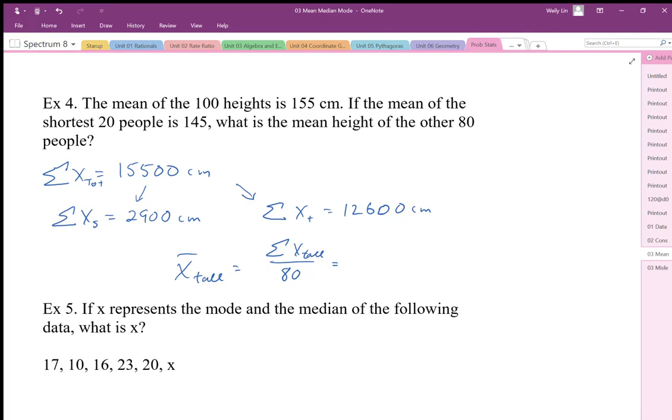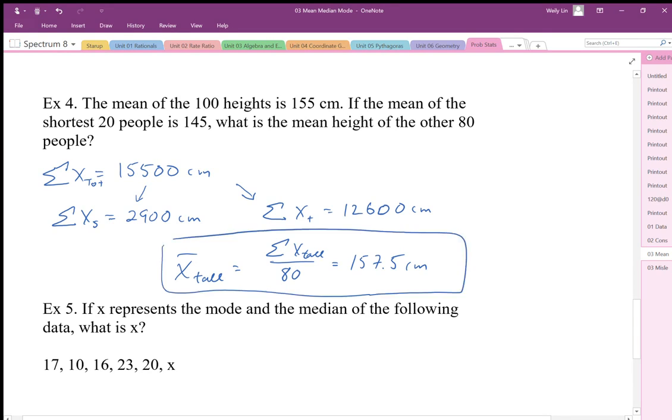And that's going to be a little bit bigger than the average of all 100, because you took out the smallest people. So 157.5 centimeters would be the average of the tallest group. And again, if we think of this average as the total of all the measurements divided by the number of people to share those measurements, that's one way to do it, and we can figure out averages that way.